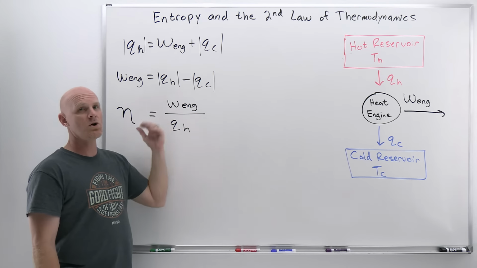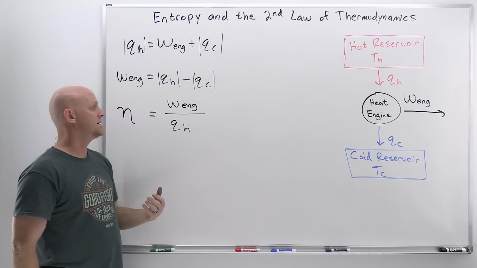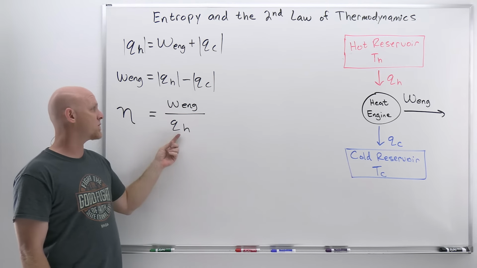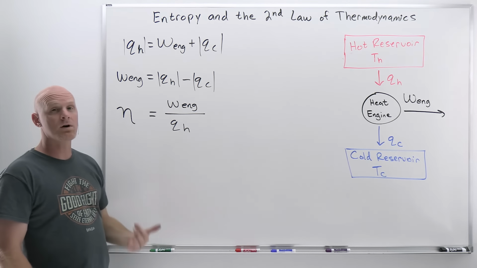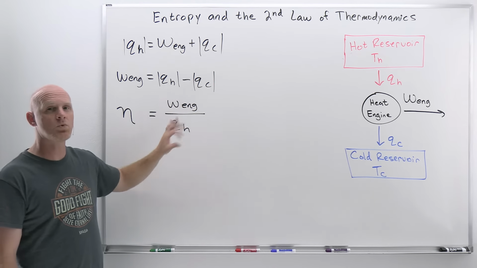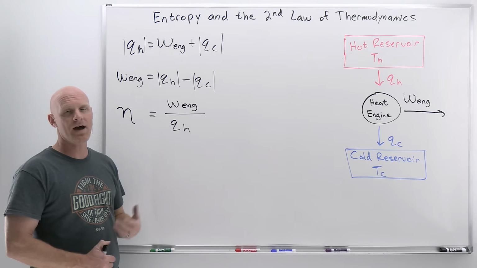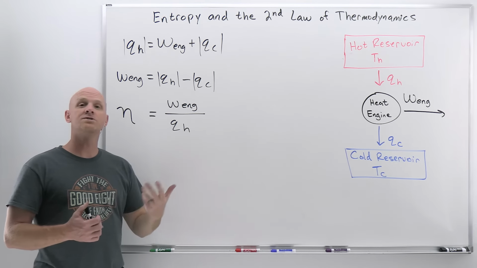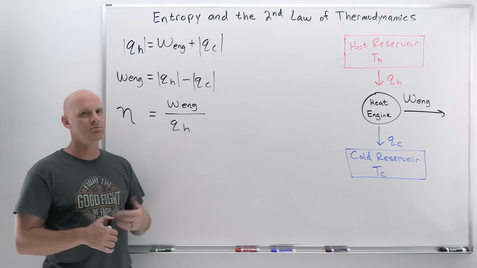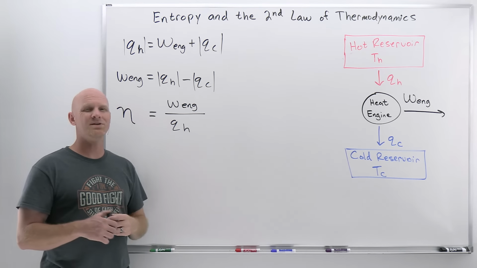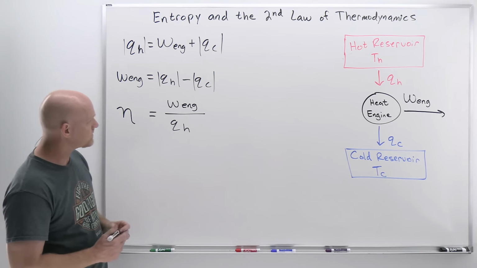And the highest this can go theoretically is 1, if all the energy pulled from the hot reservoir is turned into work, which turns out is impossible, as we'll see. But if it were, then you'd get a thermal efficiency of 1, can't theoretically be greater than that. And so a thermal efficiency of 1 would correspond to 100%. And like I said, we're going to see that's just not physically possible. We'll talk about maybe theoretically possible, but not actually possible.